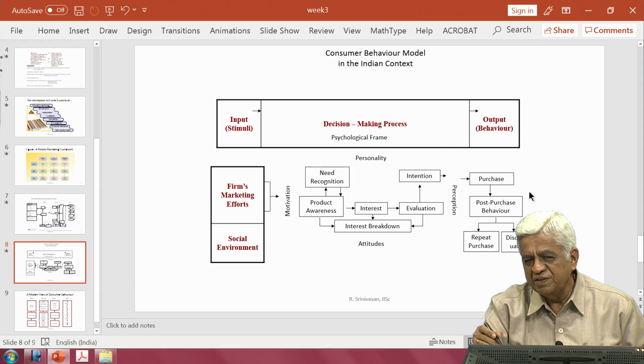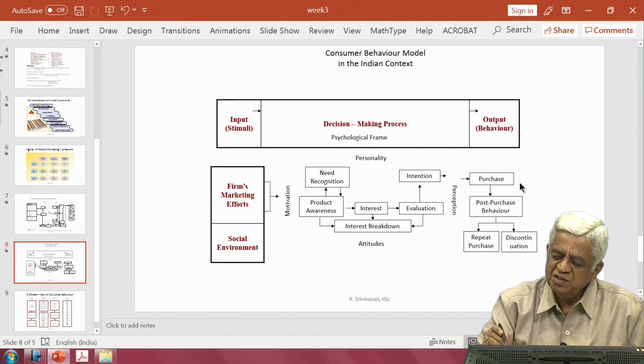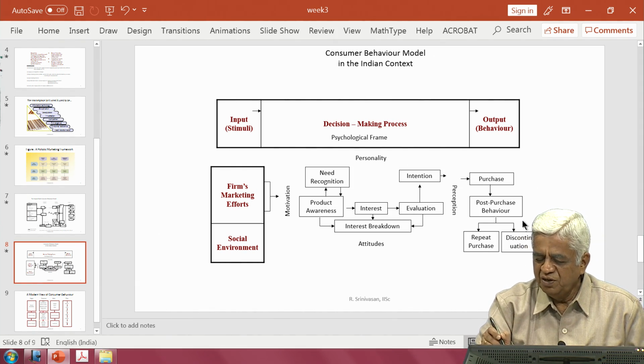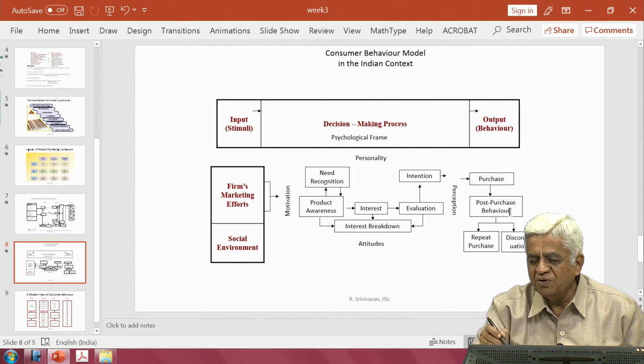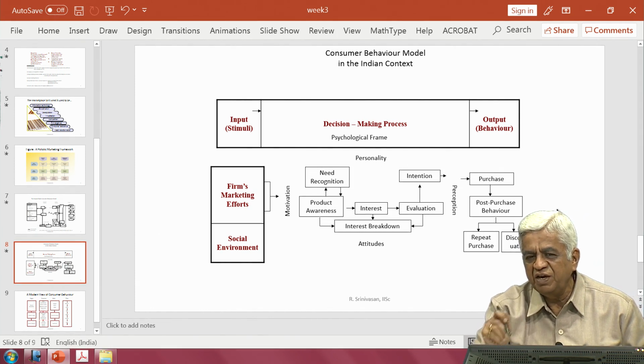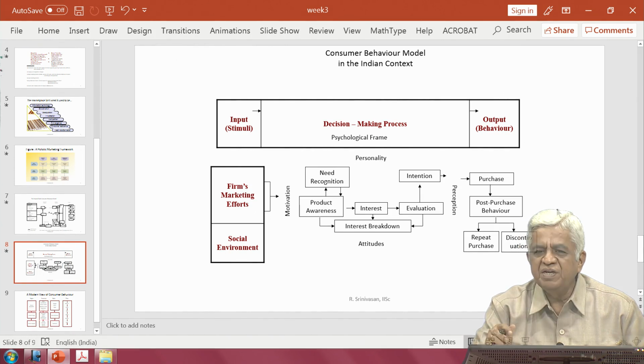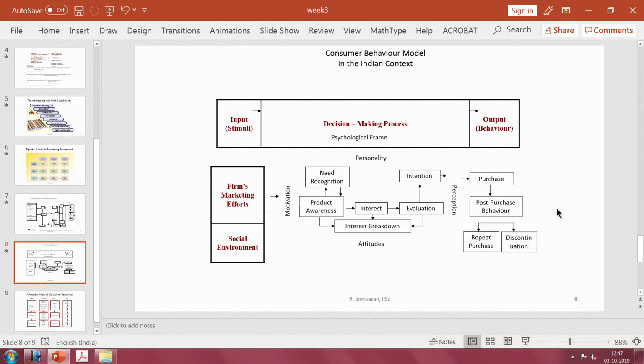After he purchases a consumer durable like the washing machine, you also look for what is called his post purchase behavior. That is whether he is happy with the product, not happy with the product, and if he is happy with the product, he may recommend your product to some other consumers also. And he may also recommend it to his own very close family members.